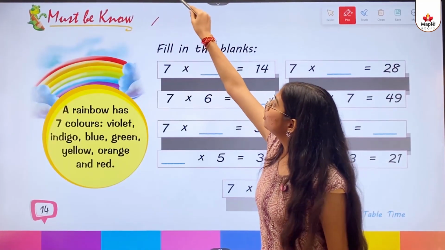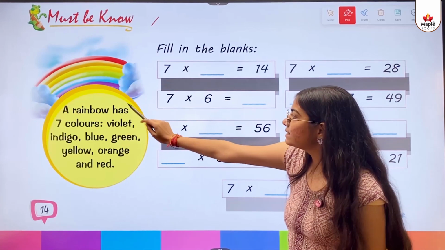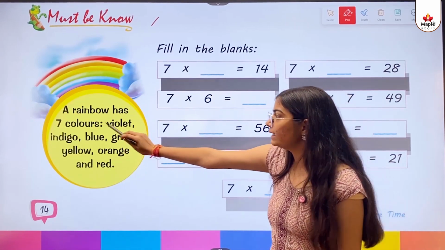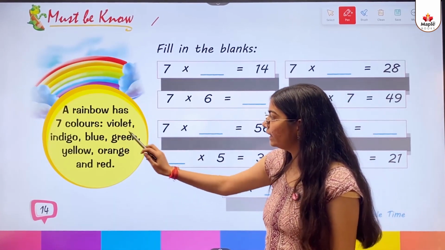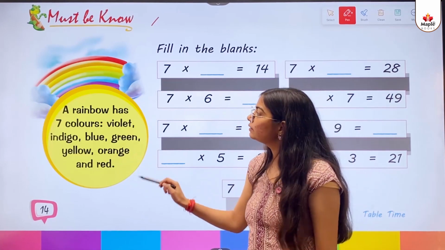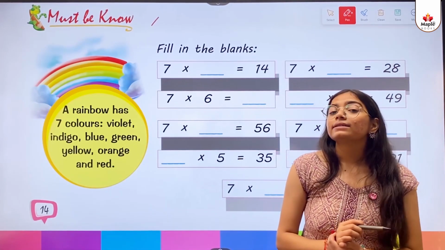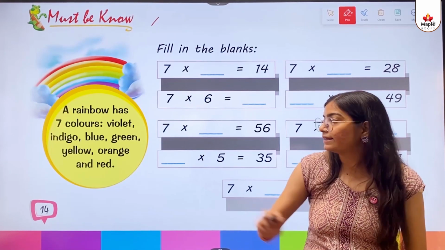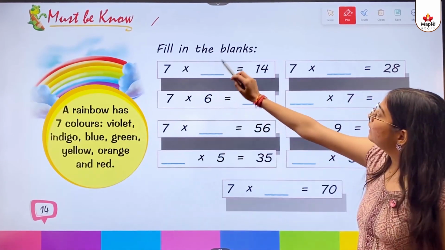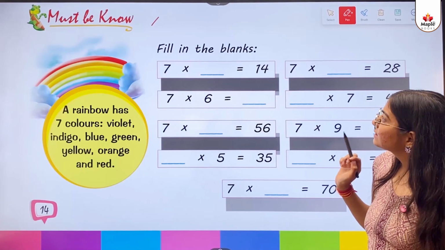Must be? No. A rainbow has 7 colors: violet, indigo, blue, green, yellow, orange and red. So kids, a rainbow has 7 colors. It is written here. Fill in the blanks.